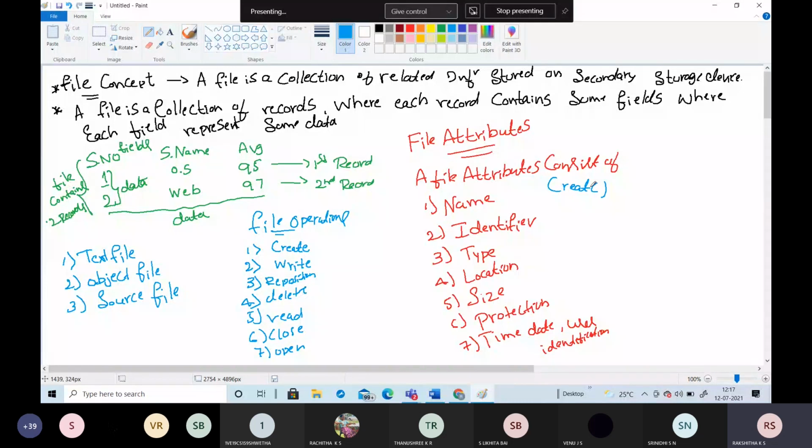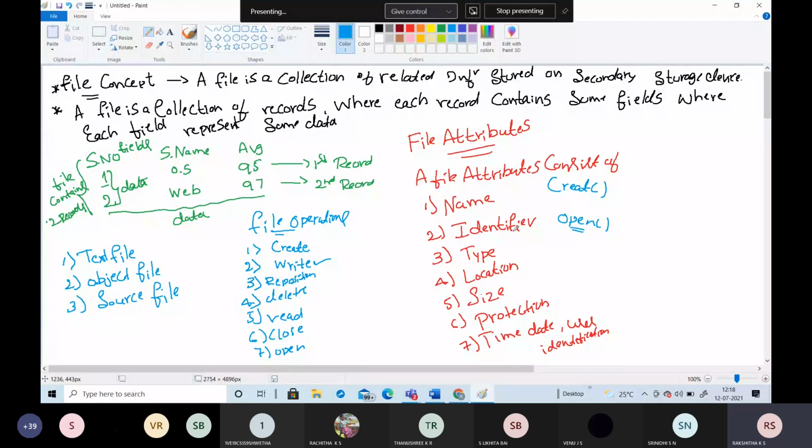Next, when you look at writing a file, if you want to write something into the file, first you have to open the file. The system call used to open the file is the open system call. So when you have to write contents into the file, first you have to open it. When the file is opened, it is turned into write mode. Once it is in write mode, only then can the user write the data or information into the file.